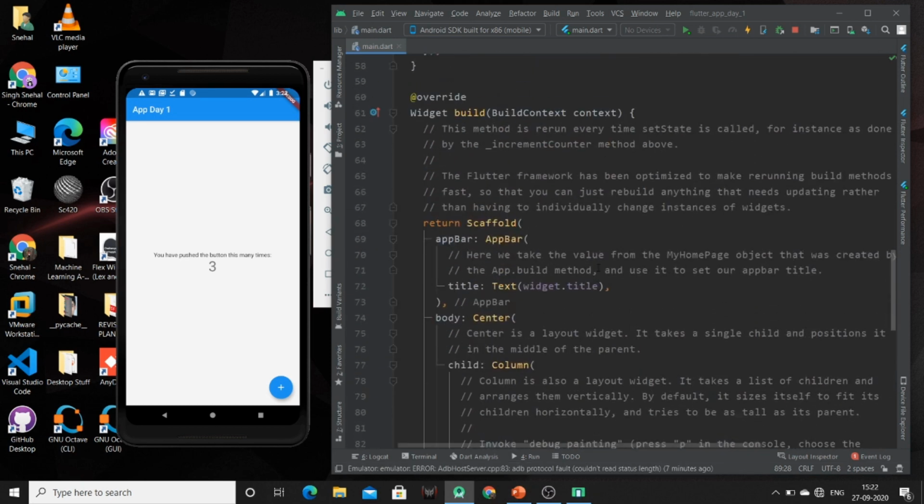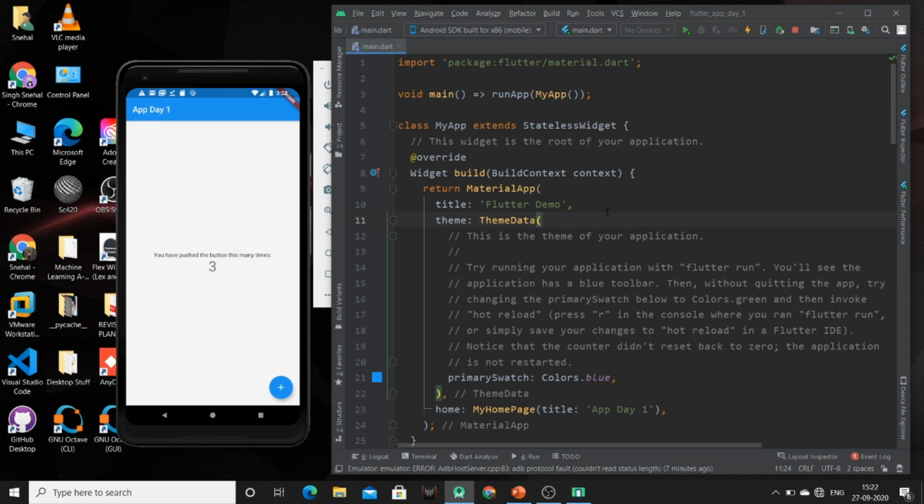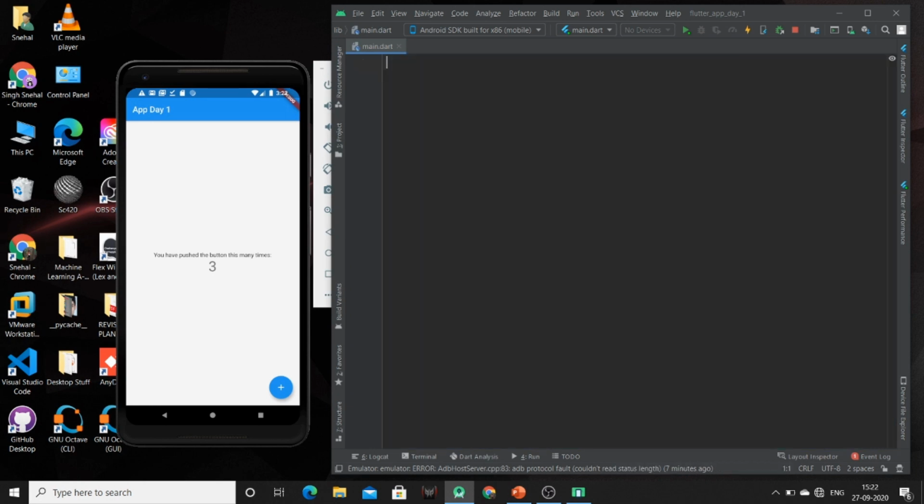So we don't want this whole thing, so just Control A and delete it. Now first of all, before starting any implementation of any class, we have to create the void main function, as our compiler will start by looking for this function. So this is the main function. Now you can specify this function by using curly brackets, as we do in other languages also, or you can use this arrow symbol. Normally I use curly braces.